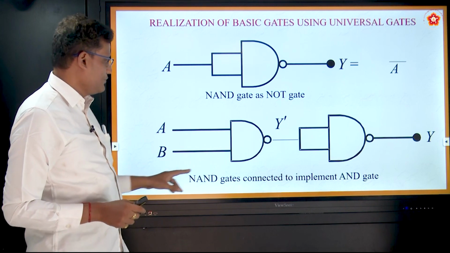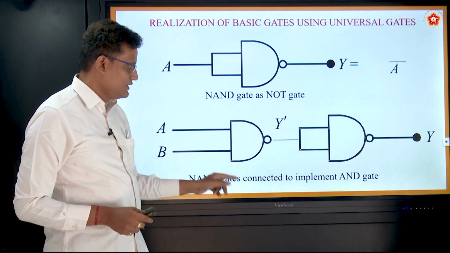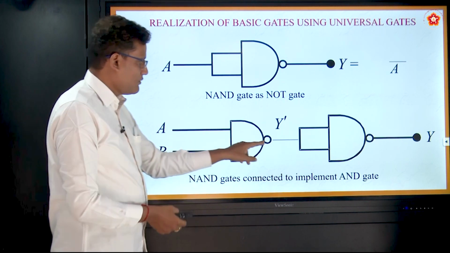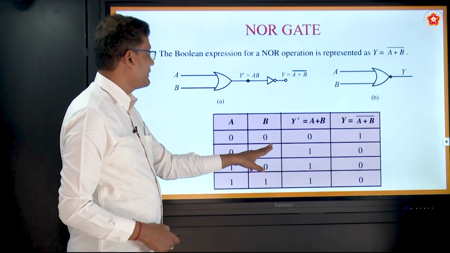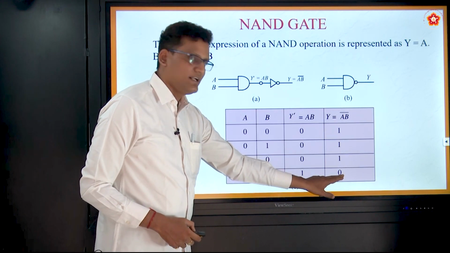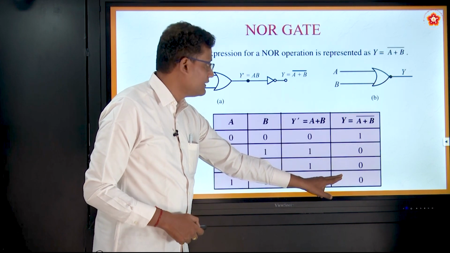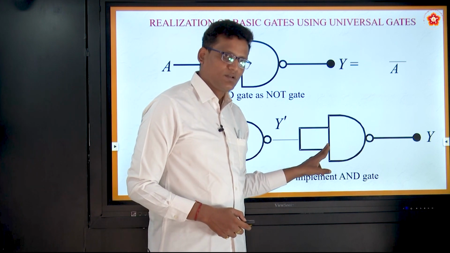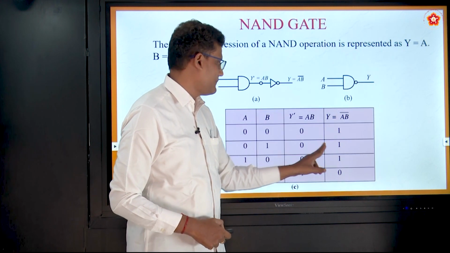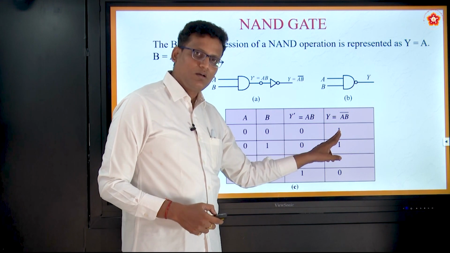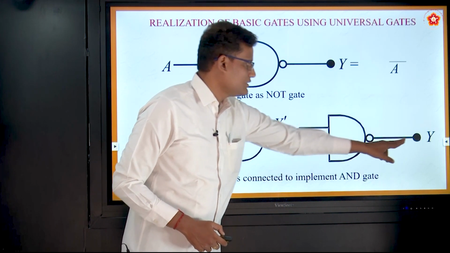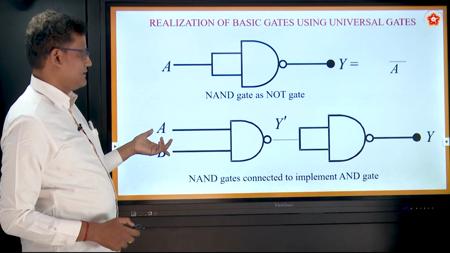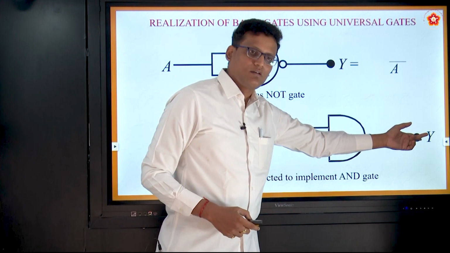Similarly, you see, using NAND gates connected back to back, you can get one AND gate. How is it possible? 1, 1 is applied. What is the output of this NAND gate? When 1, 1 is applied, the output of the NAND gate is 0, right? So, here what you are getting? 0. This 0 is applied to both sides. Let us see in the NAND gate when both are zeros, what happens? When both are zeros, the output is 1. So, when you give 1, 1 as input, the output is also coming as 1.